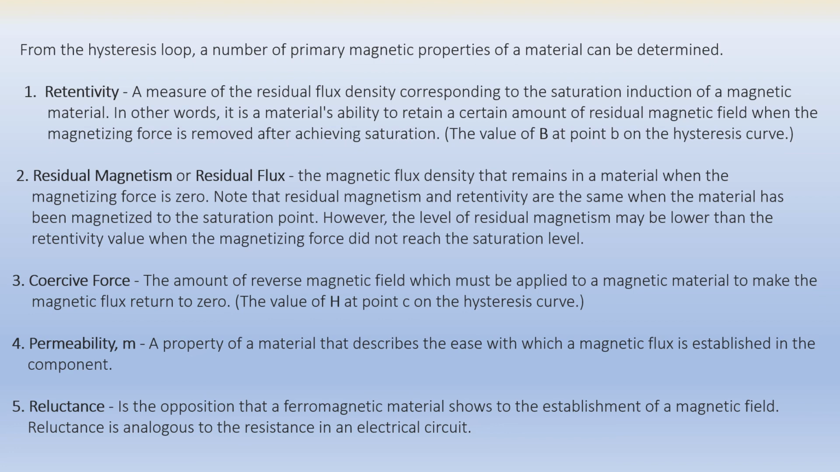Reluctance is the opposition that a ferromagnetic material shows to the establishment of a magnetic field. It is similar to resistance in an electrical circuit, or to permeability in a magnetic circuit. So reluctance will oppose the establishment of a magnetic field in a ferromagnetic material. So these are the definitions you should understand and learn properly.